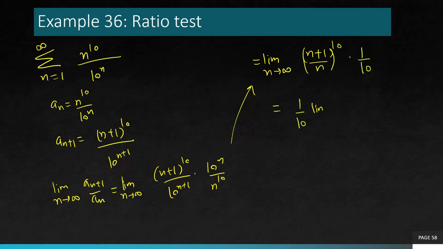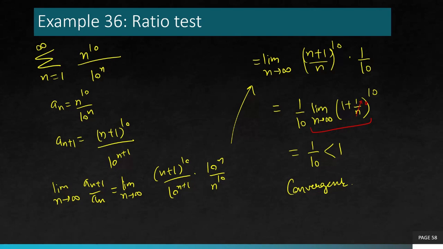And now (1 plus 1 over n) to the power 10. This is of course less than 1, so this is convergent. Because you can clearly see this part is simply 1, because as n goes to infinity, this will go to 0, 1 plus 0 is 1, 1 to the power 10 is 1, so 1 over 10 times 1 is 1 over 10. So this is convergent because this is less than 1.